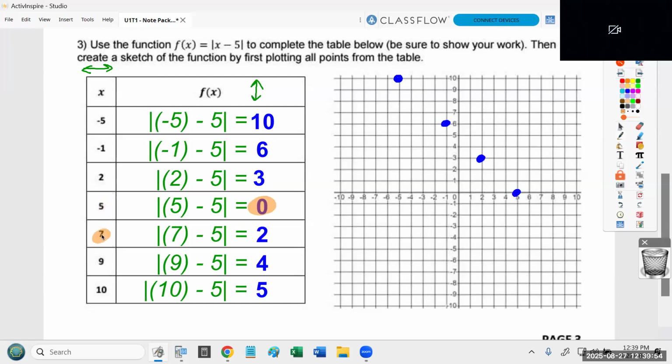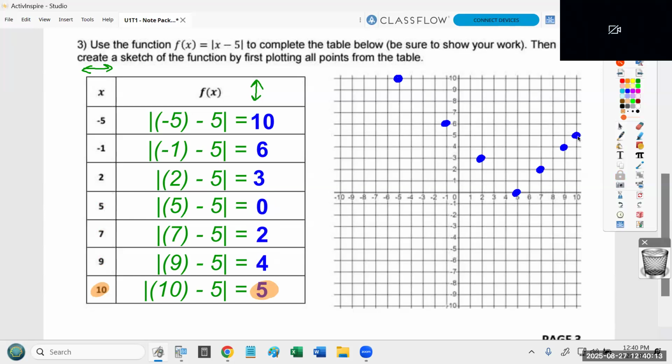Then we've got 7, 2. So over 7, up 2. Then we've got 9, 4. So over 9 and up 4. And finally, we've got 10, 5. So over 10 and up 5.